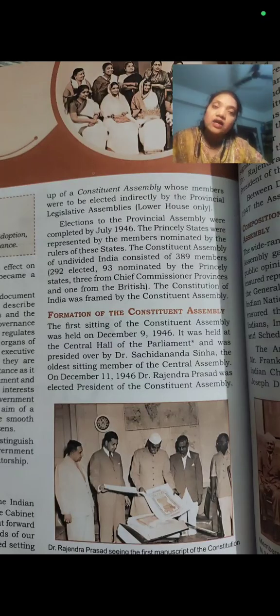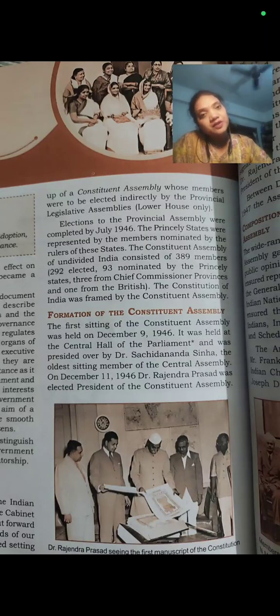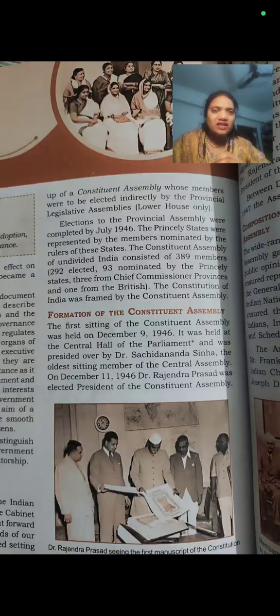But in the second meeting, which was held on 11th December 1946, all the members of the Constituent Assembly decided that Dr. Rajendra Prasad would be the president of the Constituent Assembly. And we know that Dr. Rajendra Prasad also became the president of India, even after we got our independence, even after the constitution was enforced. So it's very easy to remember that Dr. Rajendra Prasad was elected as the president of the Constituent Assembly.